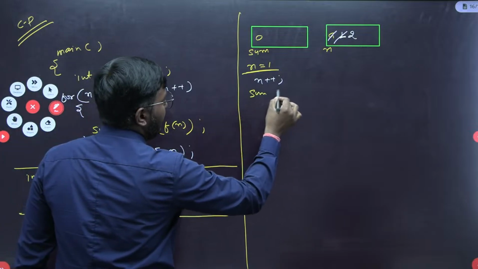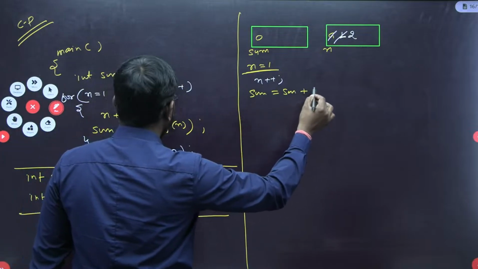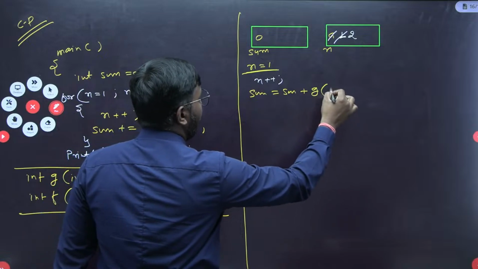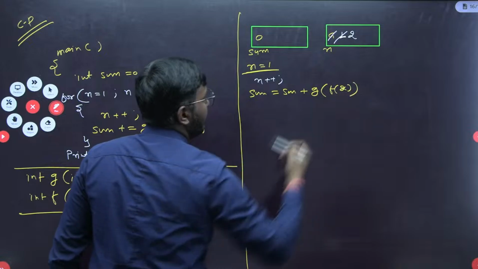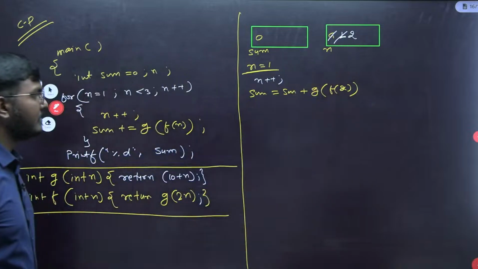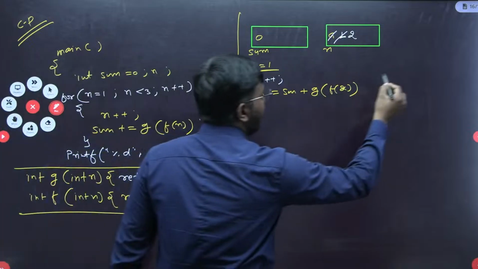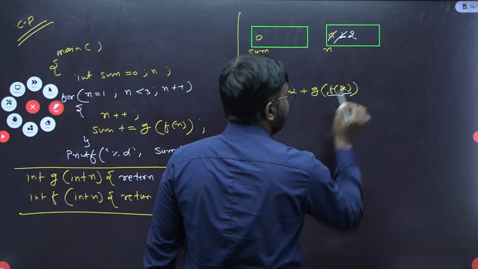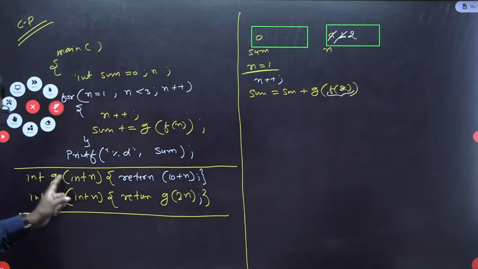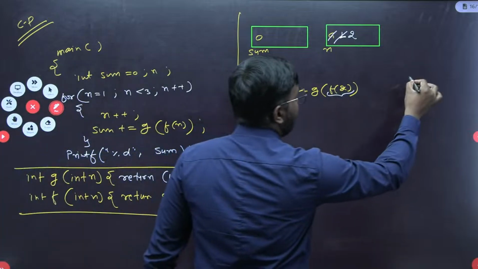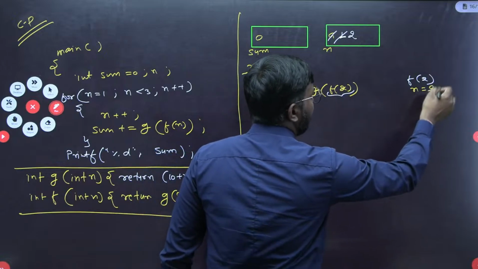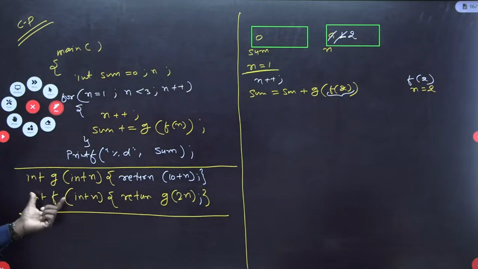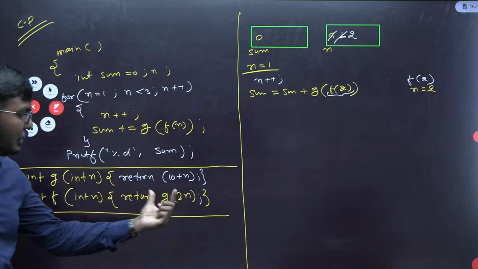Again see, after this increment, then call this function here. So sum equal to sum plus g of f of n. What is this n? We are passing this value as 2 because the n value is 2 here. Fine. So what is f of 2? See here, this f of 2. If I pass this f of 2 here, it will take n is equal to 2 in this function f, and it will return the g of 2n.